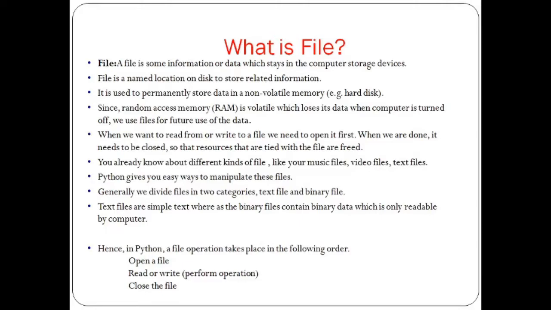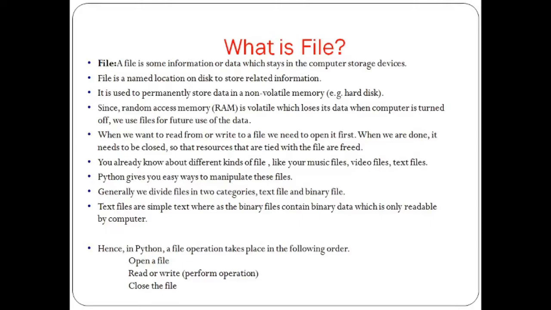Python gives us easy ways to manipulate these files. Generally, we divide files into two categories, text files and binary files. Text files are simple text, whereas a binary file contains binary data or picture data which is only readable by computer.